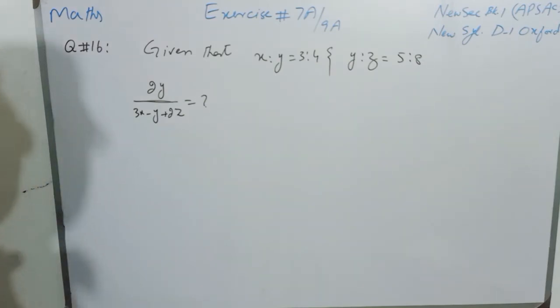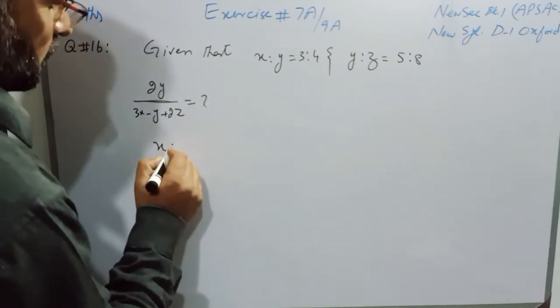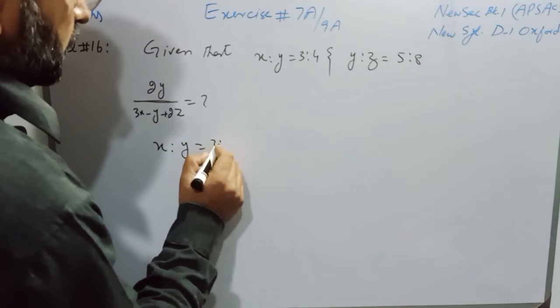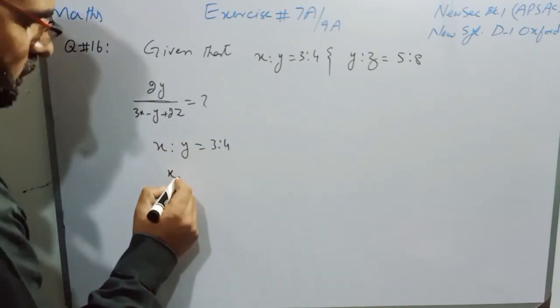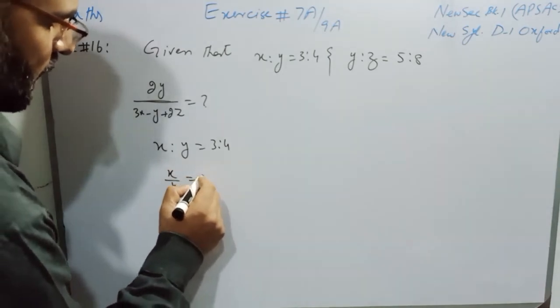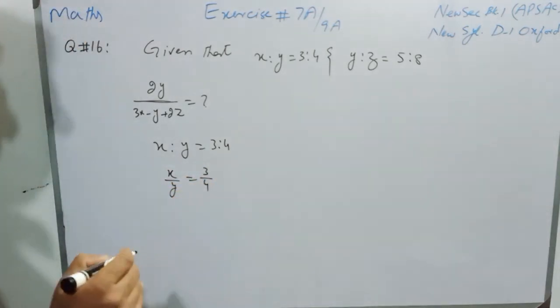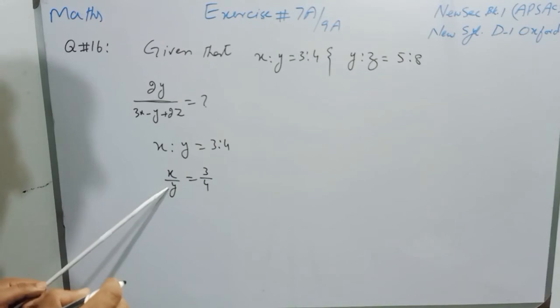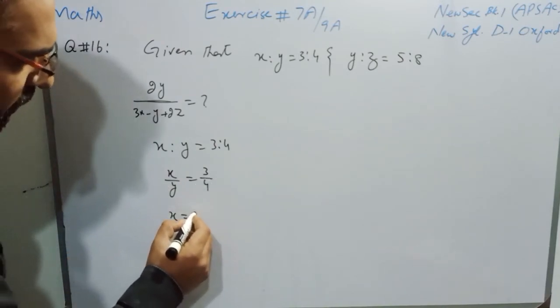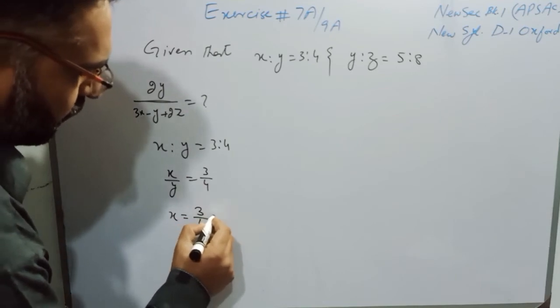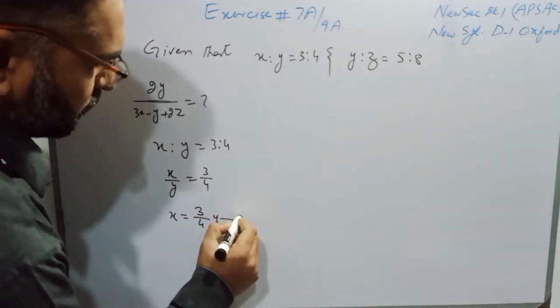Now students, we will write x ratio y is equal to 3:4. We will convert the ratio into the form of a fraction, so x over y is equal to 3/4. And students, y is dividing on the left side. When we transfer it to the other side, it will multiply. So the value of x will be 3/4 y, and we name it equation number 1.